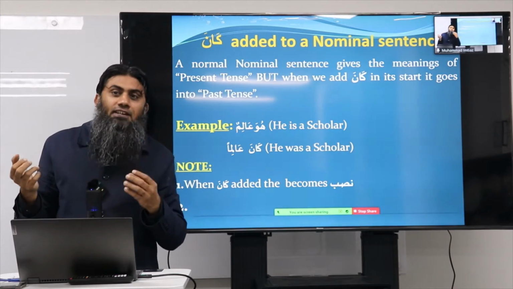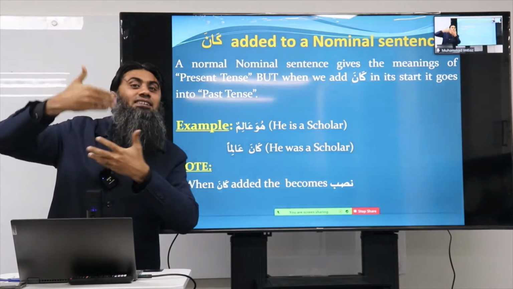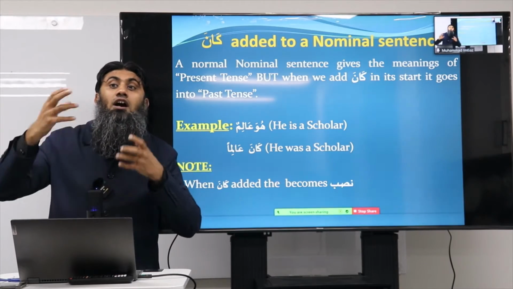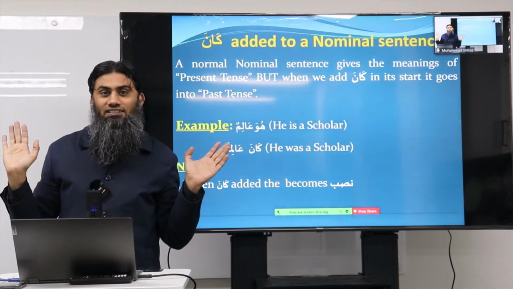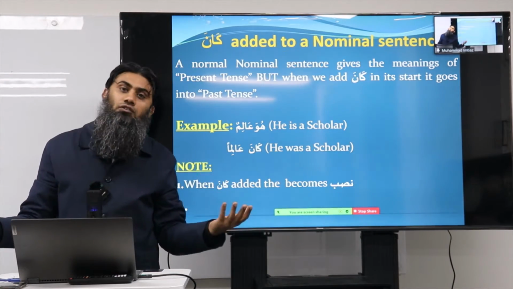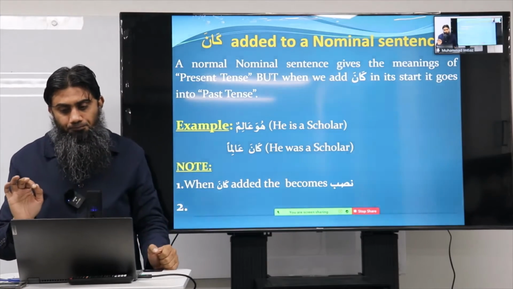Obviously, if it was his speech, then he would use kana on the same pattern as the Arabs used to use, and till this day they use. The Quran has de-scoped kana, and it is only in the Quranic usage. In the normal language, kana gives the meaning of was and were. Any questions so far, brothers?